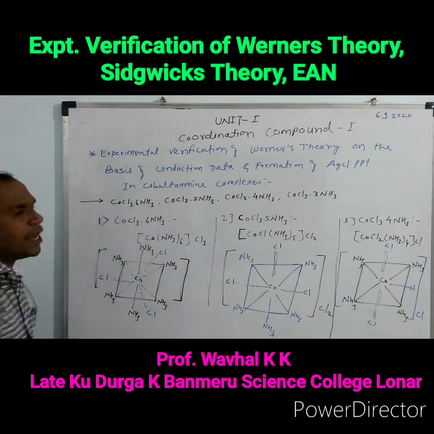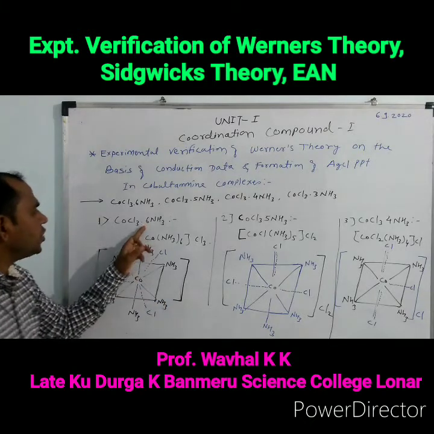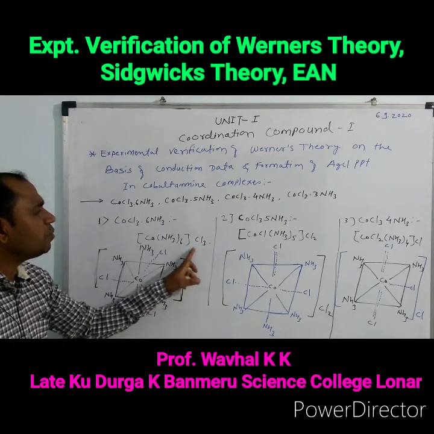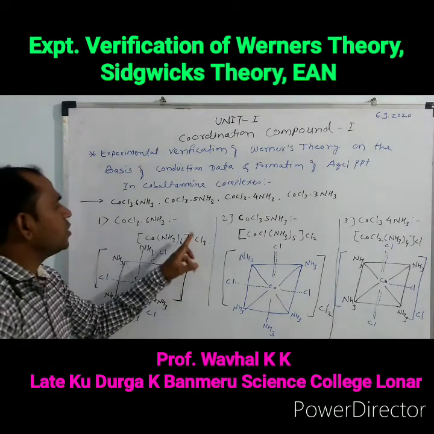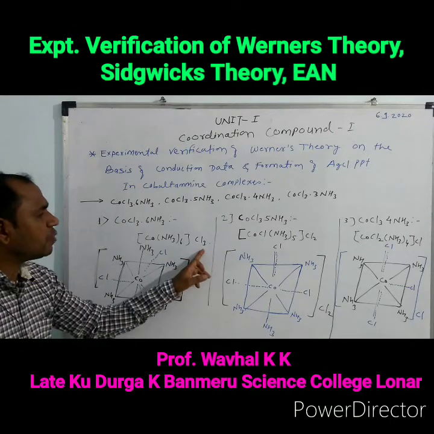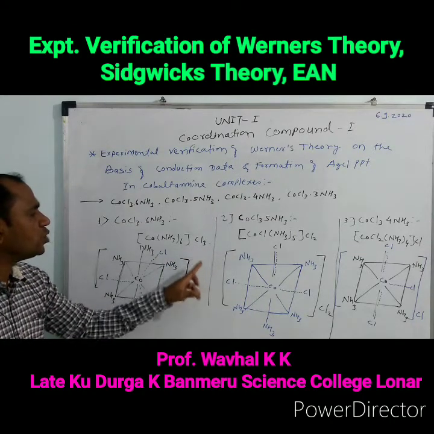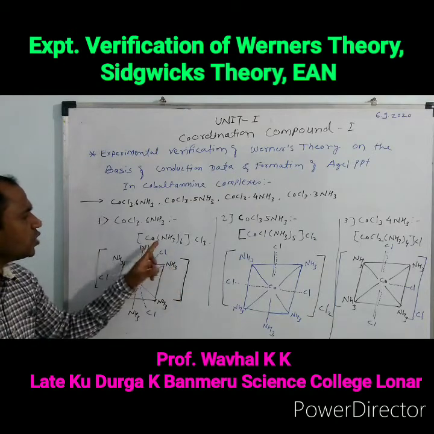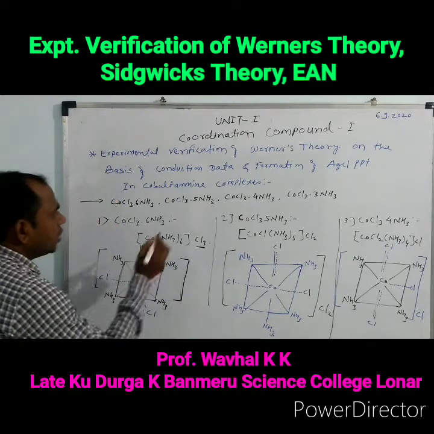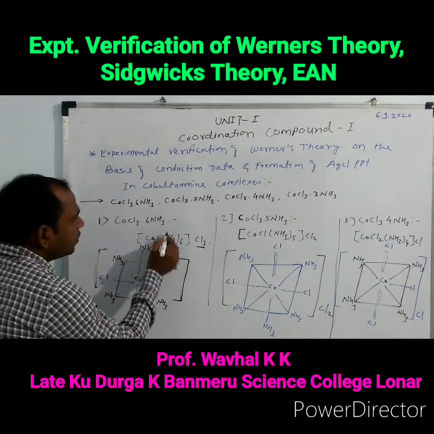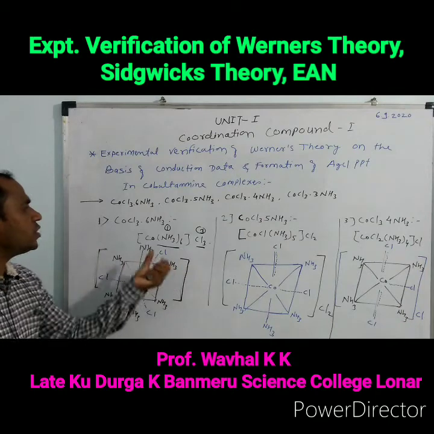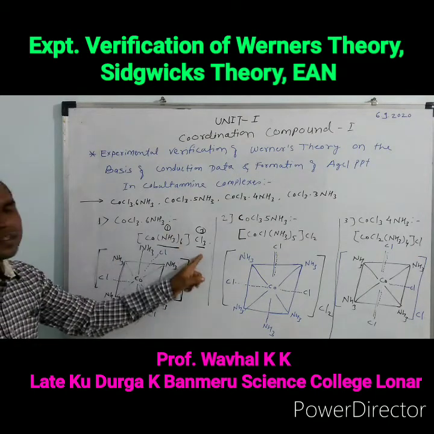After addition of AgNO3 solution, all three chlorine atoms get precipitated, because they are attached by the primary valency and are outside the coordination sphere. This complex shows four ions: three ions from the three chlorine atoms, and one ion from the complex itself. So this complex shows four ions in a solution.